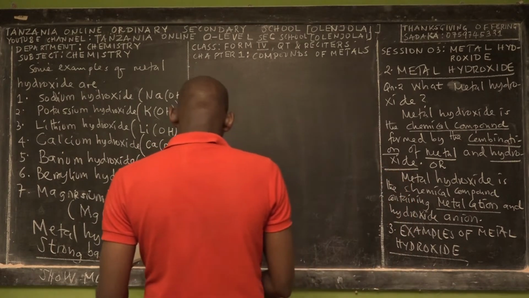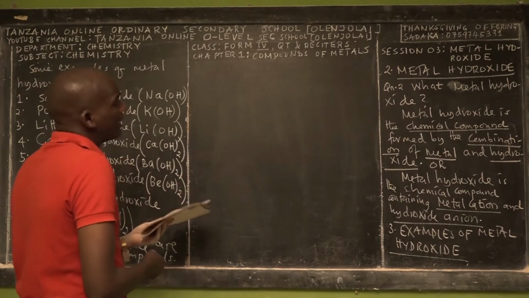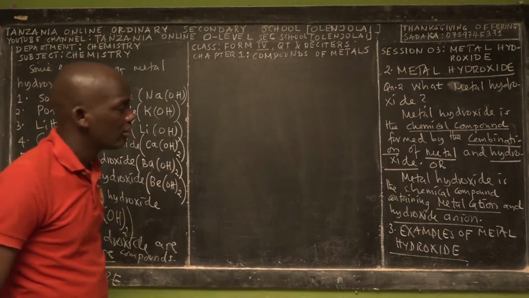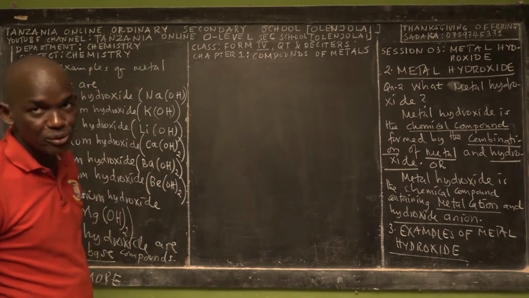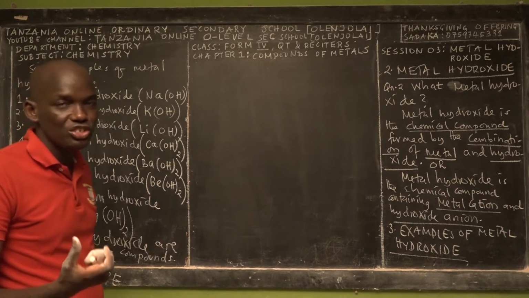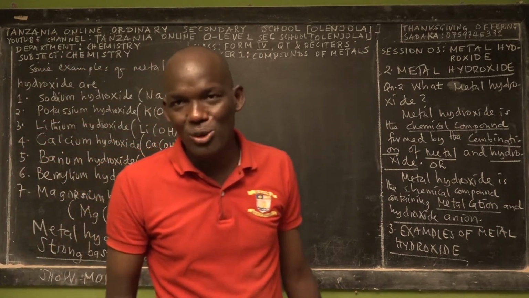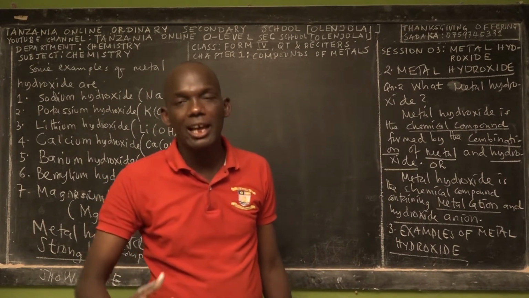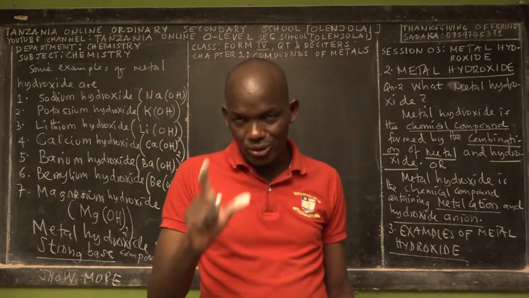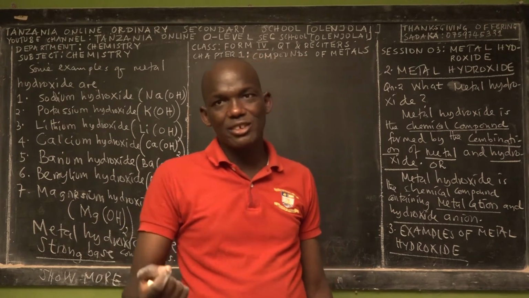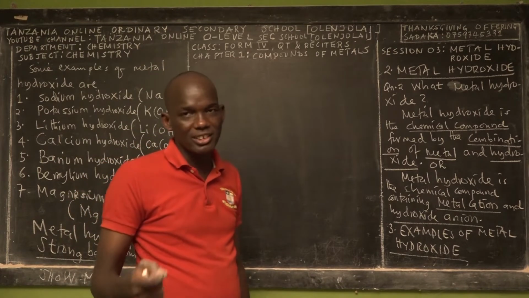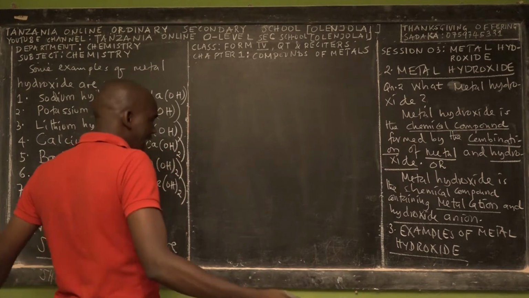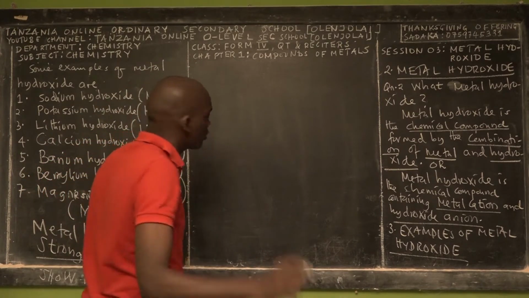That's one point. According to the syllabus of chemistry for ordinary secondary education in Tanzania, we have to teach you what is meant by metal hydroxide, and then concentrate on how you can prepare metal hydroxide in the chemistry lab. That's the focus, and later on we can focus on a few aspects, the types of metal hydroxide. Then you will have already built the foundations in your mind about metal hydroxide.